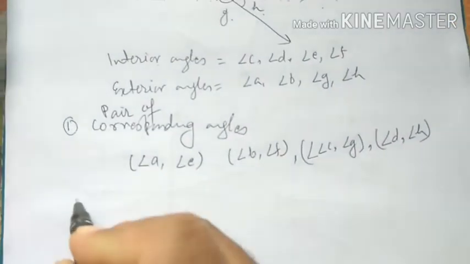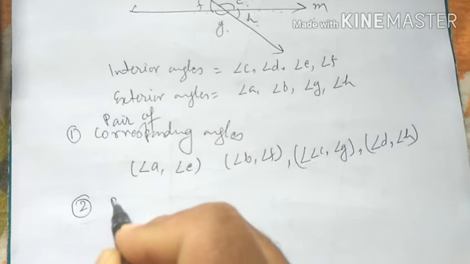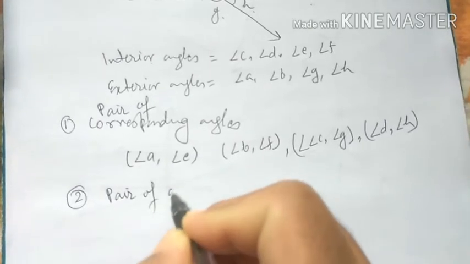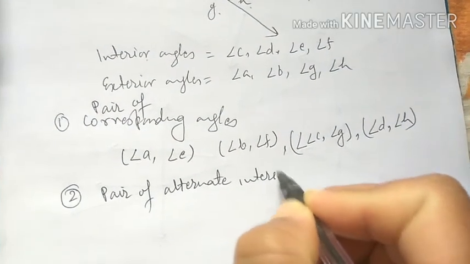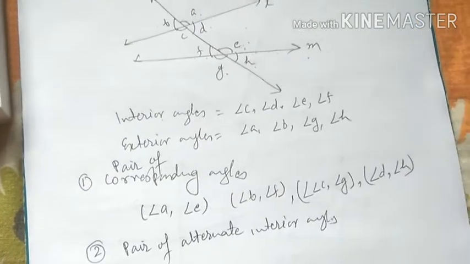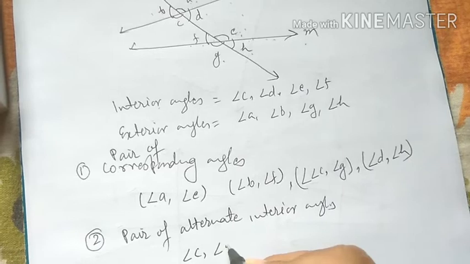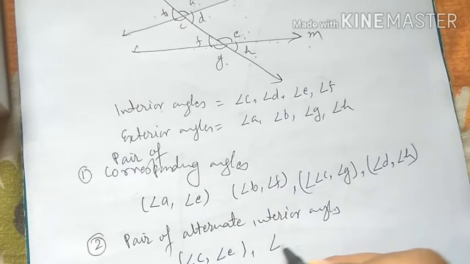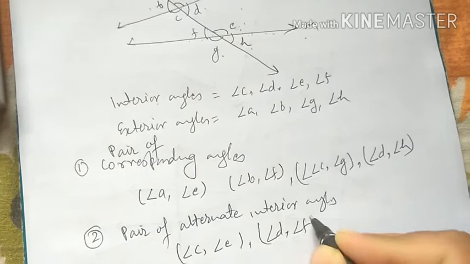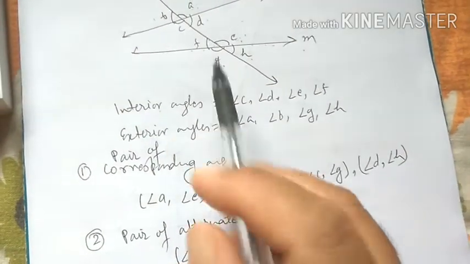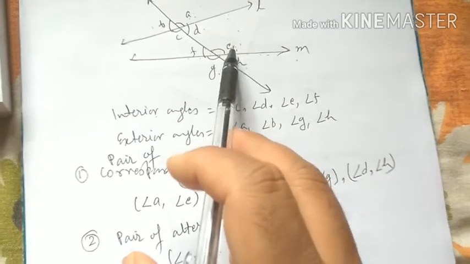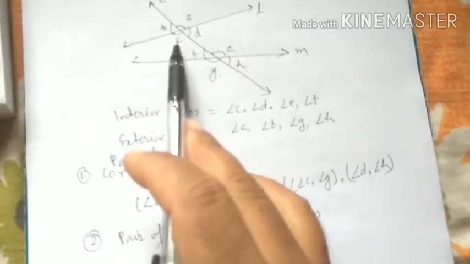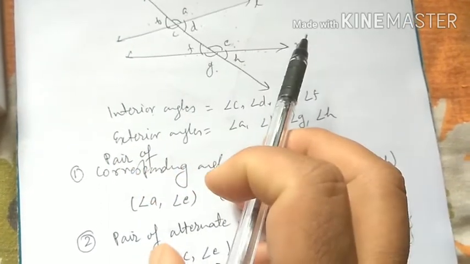Now, second is pair of alternate interior angles. Here angle C and angle E, and angle D, angle F are called pairs of alternate interior angles. C is with L and E is with M. C is on the left side of the transversal and E is on the right side of the transversal.